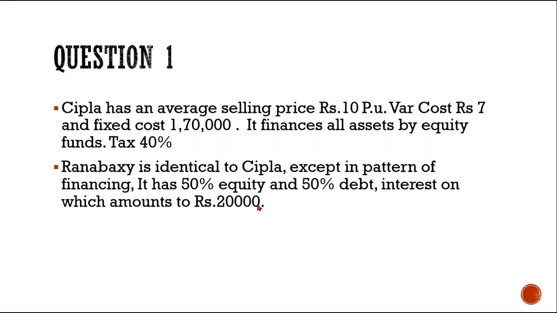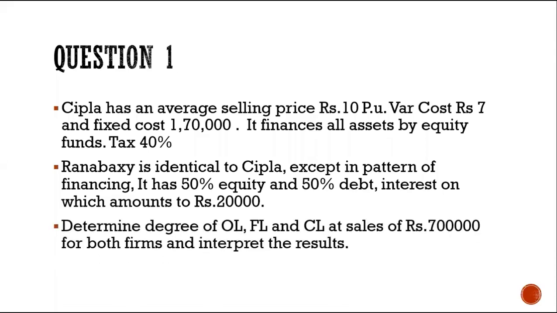So what do we have to do? We have to calculate the financial leverage, the operating leverage, and the combined leverage at the sales amount given, which is 7 lakh for both the firms, and we have to interpret the results. So let's start. Firstly, we'll see the computation of leverages for Cipla Limited.